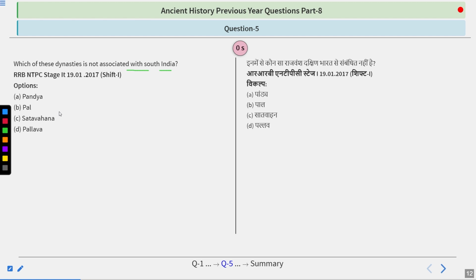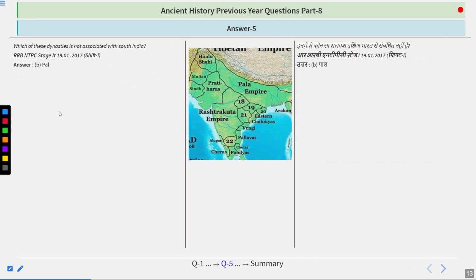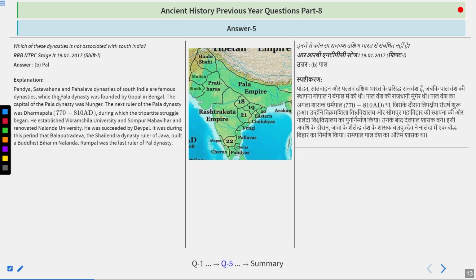And you got this one right. The answer of this question is Pal. So Pandya, Satvahan, Pallava dynasties of South India are famous dynasties, while the Pala dynasty was founded by Gopal in Bengal. The capital of the Pala dynasty was Munger. The next ruler of the Pala dynasty was Dharampal, during which the tripartite struggle began. He established Vikramshila University and Sompur Mahavihar and renovated Nalanda University, which was earlier created by Kumargupta first.